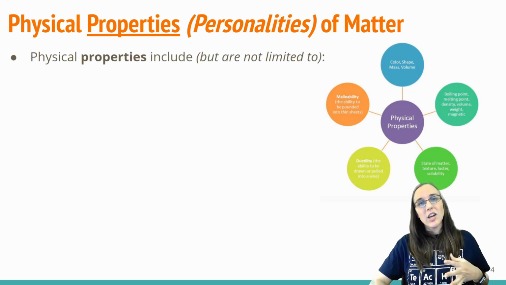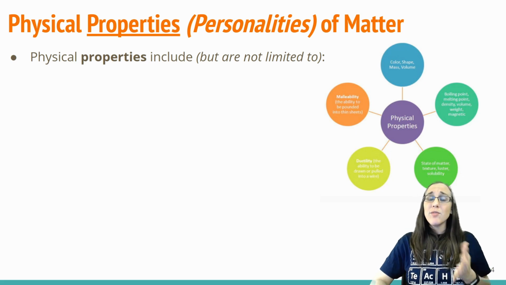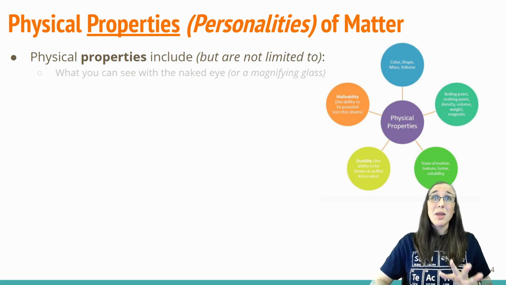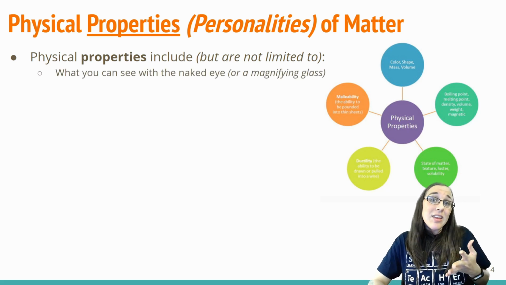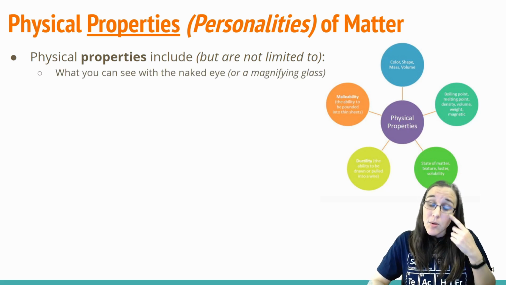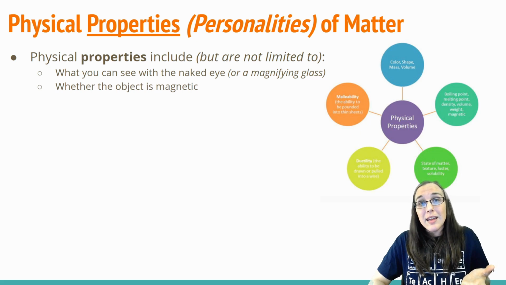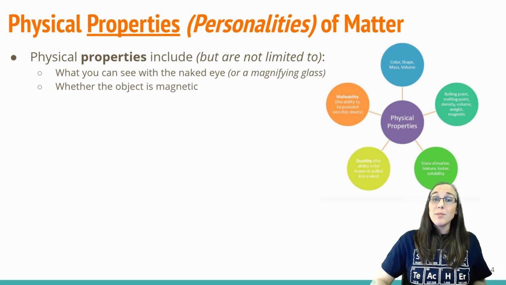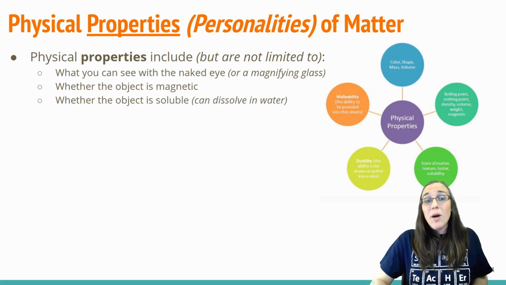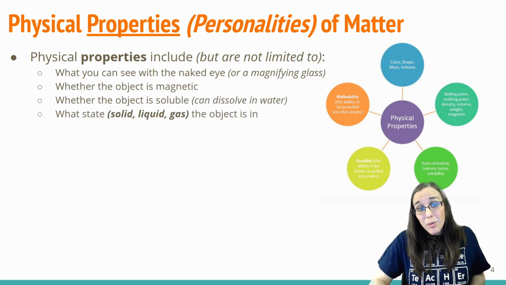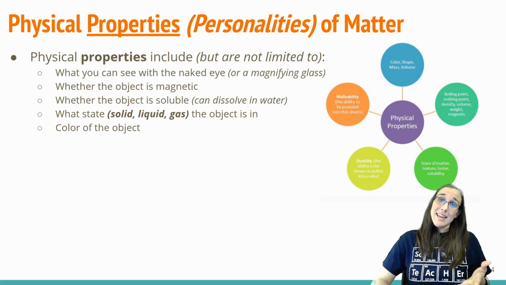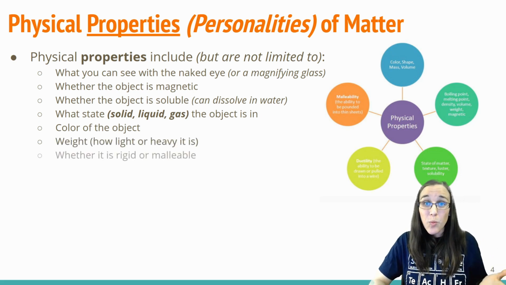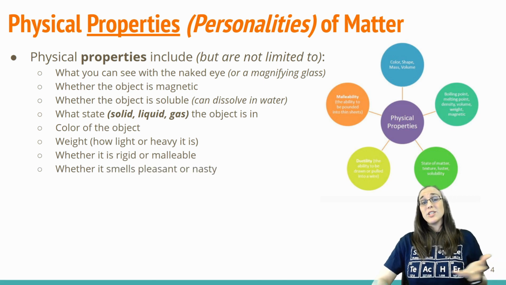So here's kind of a generalized list of physical properties that include the following, but not limited to. There's many, many more. Basically, anything you can see with the naked eye or a magnifying glass is included in physical properties, personalities of matter. Whether the object is magnetic, whether it's soluble, it's dissolvable, the state that it's in, the color that it is, how heavy or light it is, its weight, and whether it's rigid or malleable.